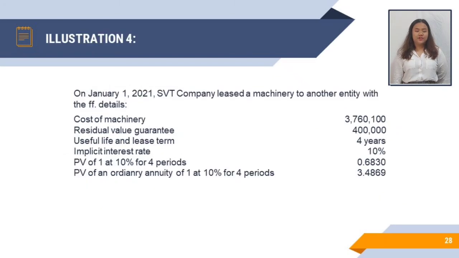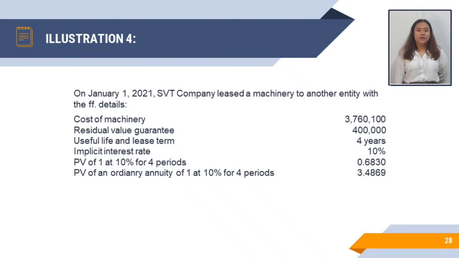On January 1st, 2021, SBT Company leased a machinery to another entity with the following details. Cost of machinery amounting to 3,760,100 pesos. Residual value guarantee 400,000 pesos. Useful life and lease term 4 years. Implicit interest rate of 10%.